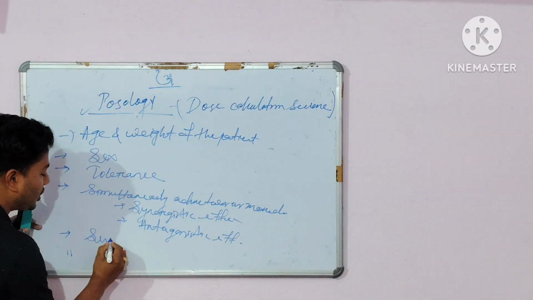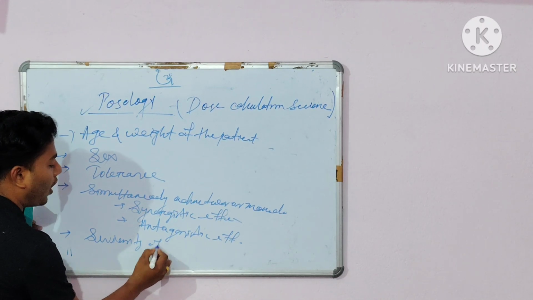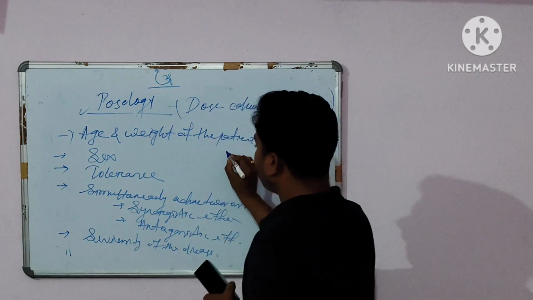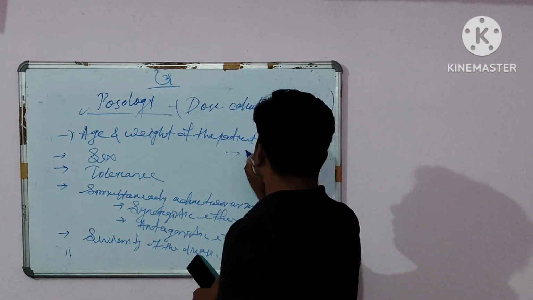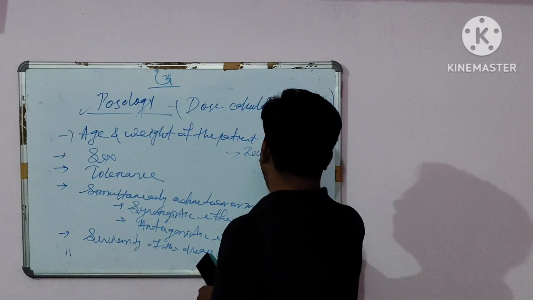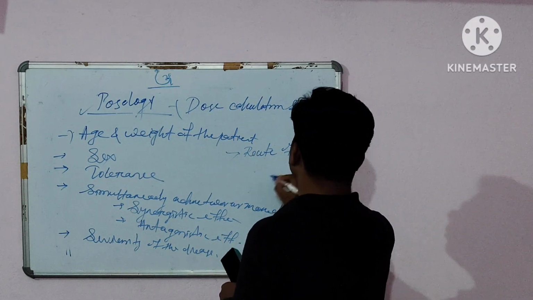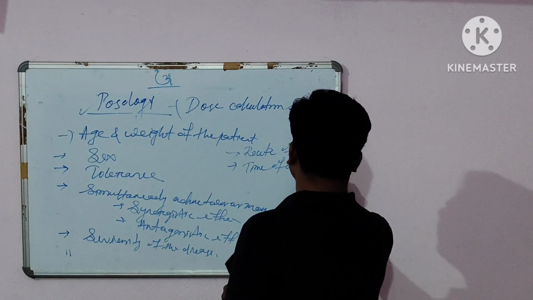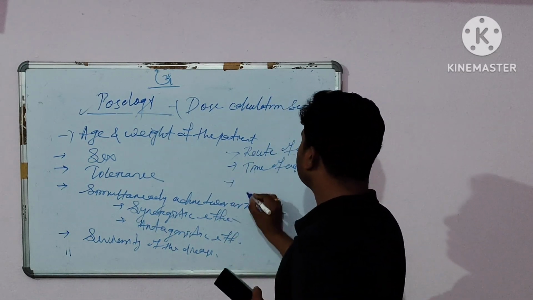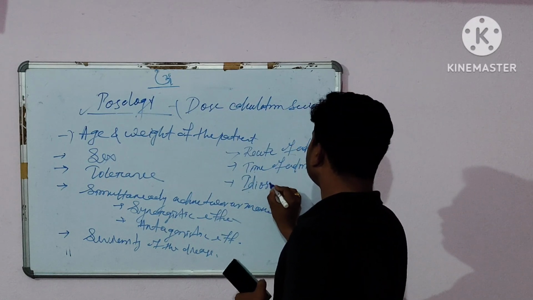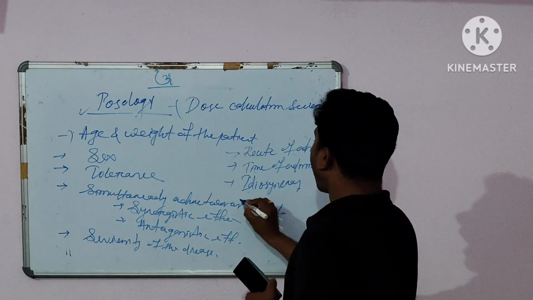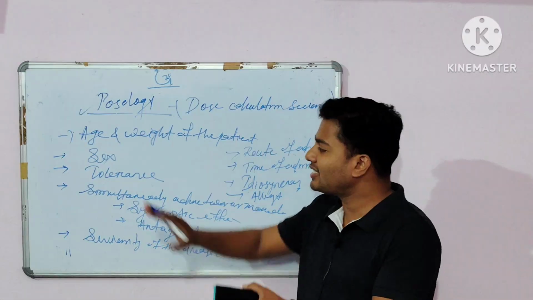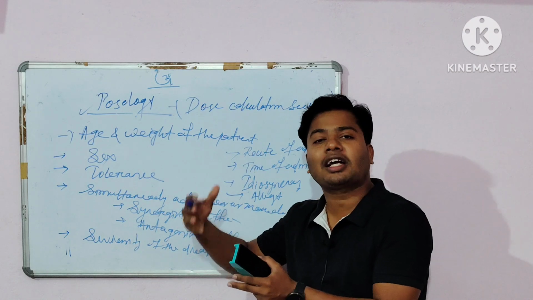And the next one is severity of the disease. Severity of the disease. Okay, and the next parameter is route of administration. The next one is the time of administration. And the next one is idiosyncrasy, and the last one is allergy. Okay, so these are the parameters that affect the calculation of the dose.